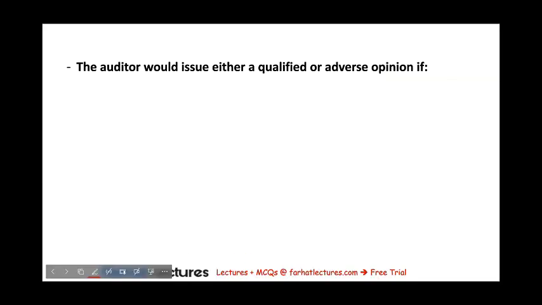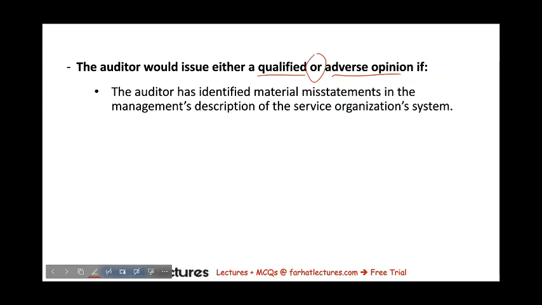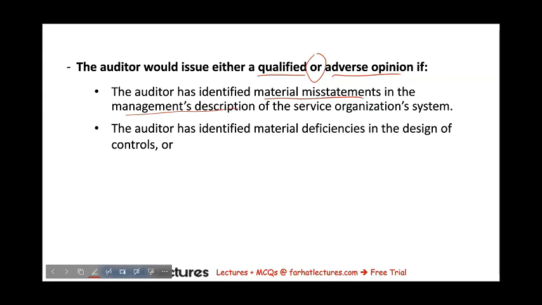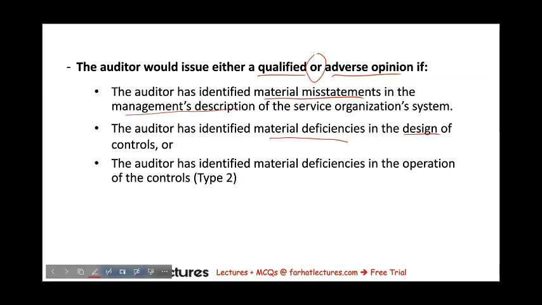When does the auditor issue either a qualified or adverse opinion? As we mentioned earlier, when there is a material misstatement or material misstatements in the management's description, material deficiencies in the design, or in the operating of the controls, if we're discussing a Type 2 report. Knowing that, how does the auditor determine whether a qualified opinion is appropriate or an adverse opinion?